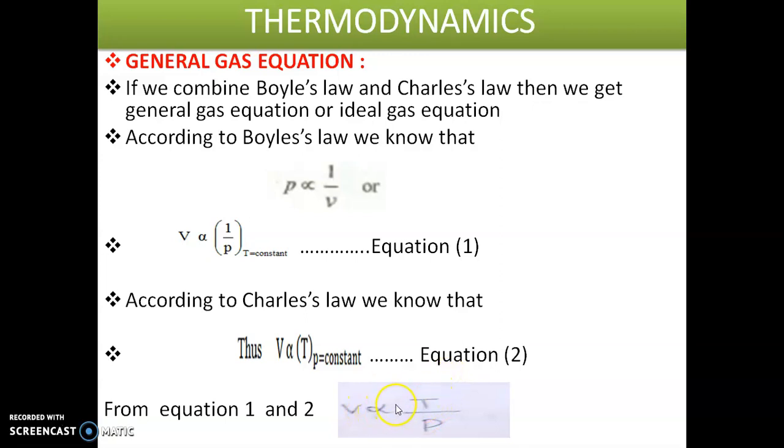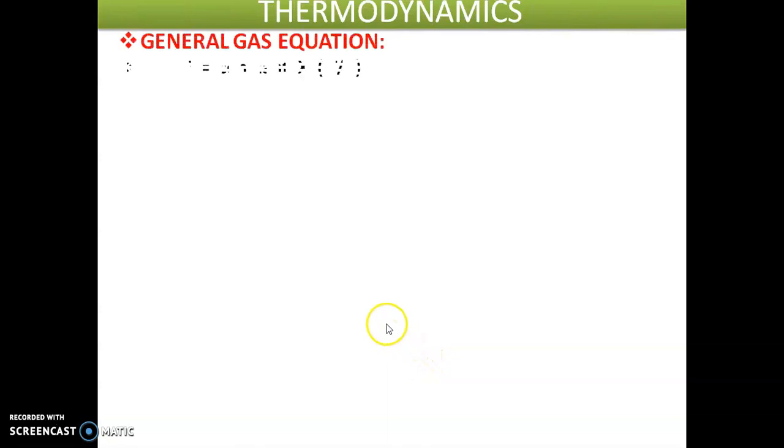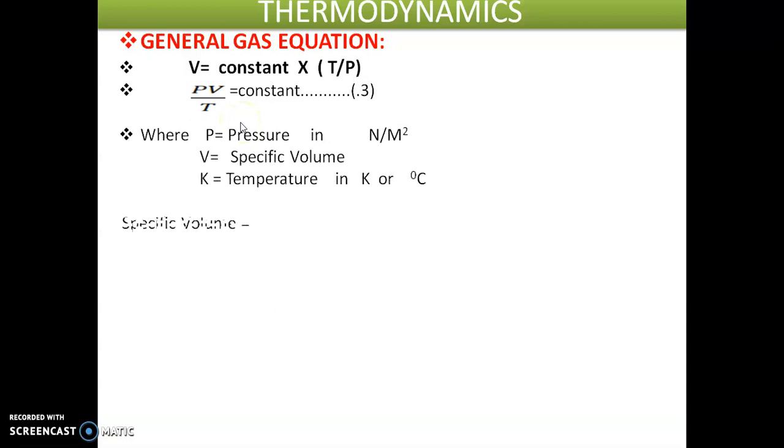If we remove the proportionality, some constant will be introduced, that is V is equal to constant into T by P. If we bring this T by P to the left side, it becomes PV by T is equal to constant. This is equation number 3. Where P is pressure, with units of Newton per meter square, V is specific volume, and T is temperature in Kelvin. Okay, so these are the notations.